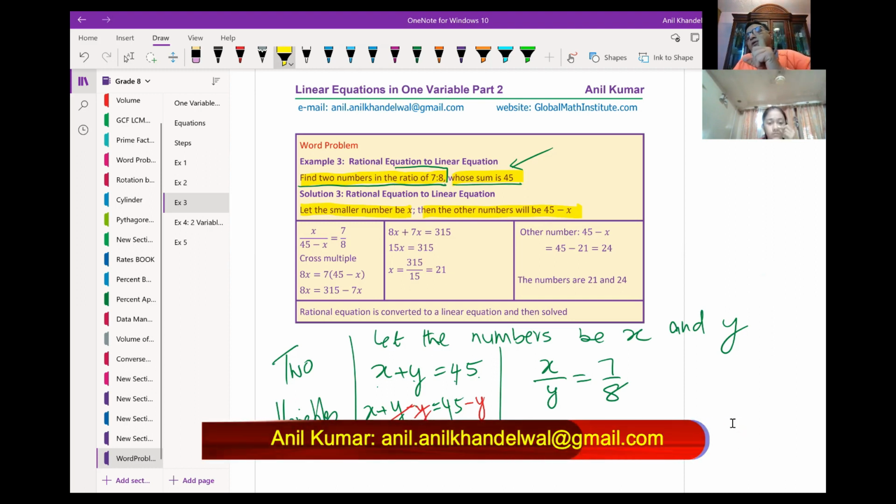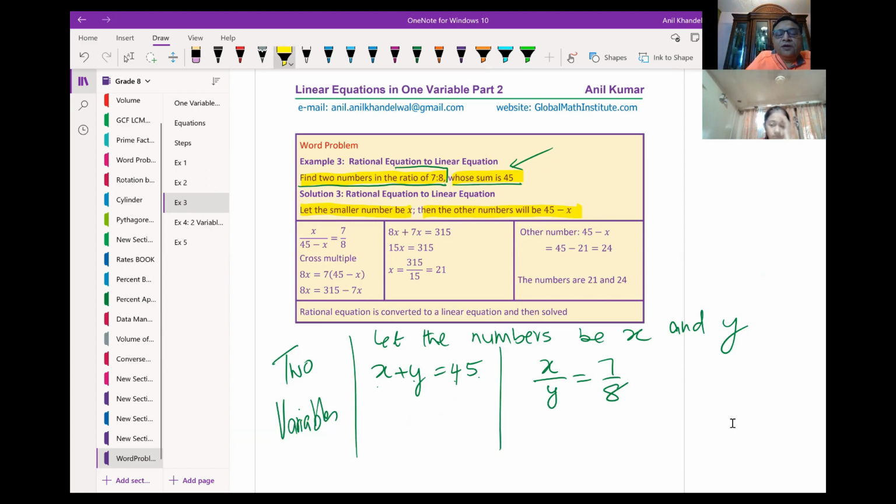We have to get one variable at the end. So I wanted to write y equals to 45 minus x. I'll subtract x from both sides, because in the solution I've removed y.